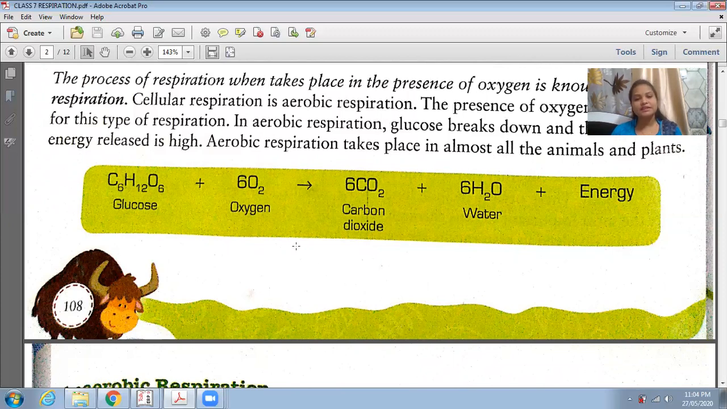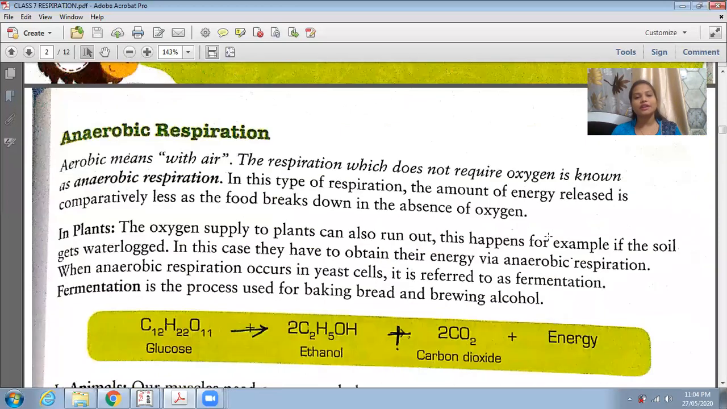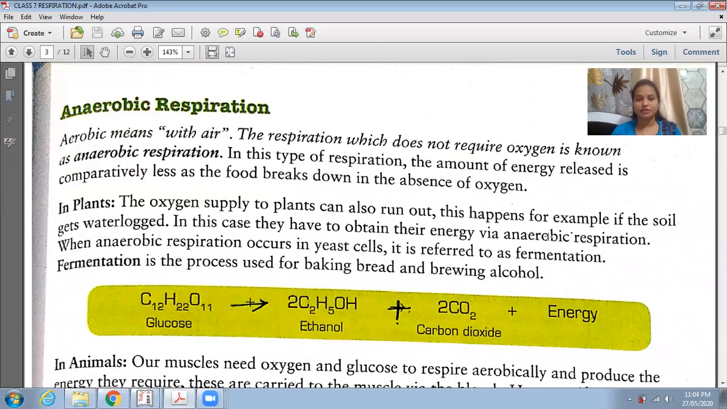Again, the same equation: glucose plus oxygen gives carbon dioxide, water and energy. But in aerobic respiration, the energy released is very high. Now switching to the next topic, anaerobic respiration. As I told you earlier, aerobic means with air, but anaerobic means without air. So here the respiration does not require oxygen. That is why it is known as anaerobic respiration.